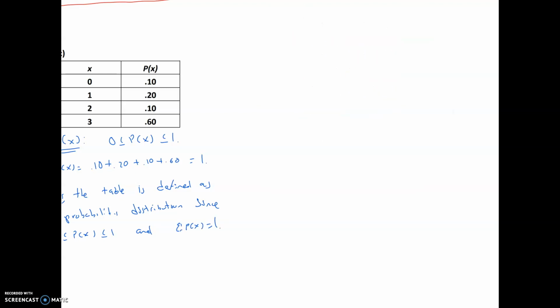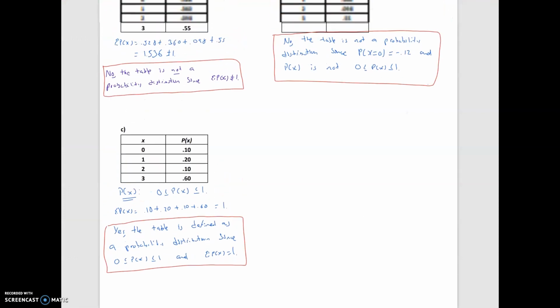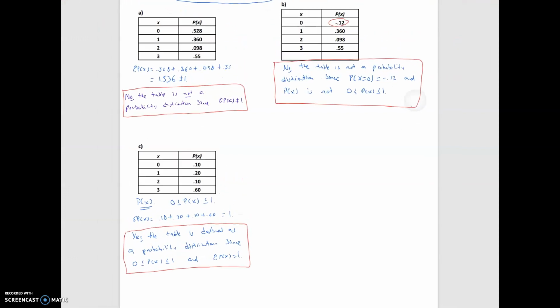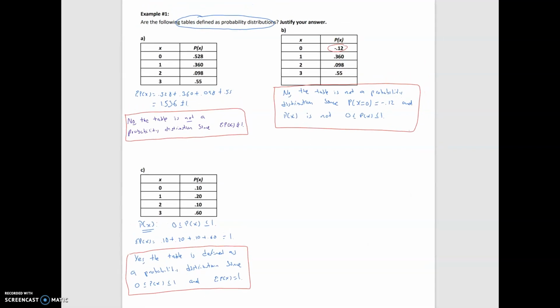So once again, all these represent are tables that contain probabilities. For them to be a distribution, they have to satisfy two conditions. That is, the sum of the probabilities has to equal 1, and also every value for the probability distribution is between 0 and 1. That's actually it for example 1. We're just checking if the tables define a probability distribution.